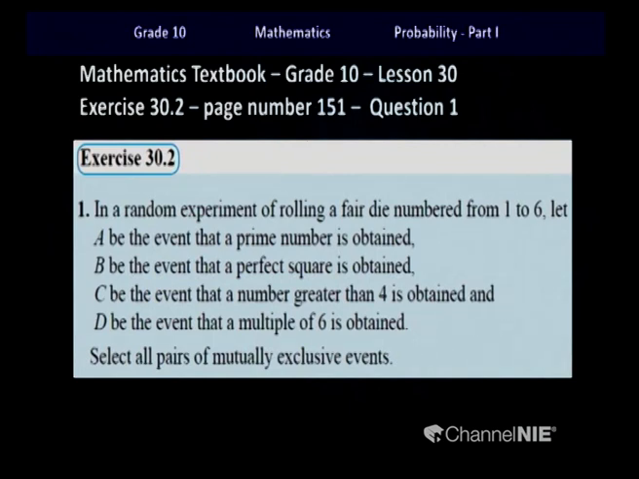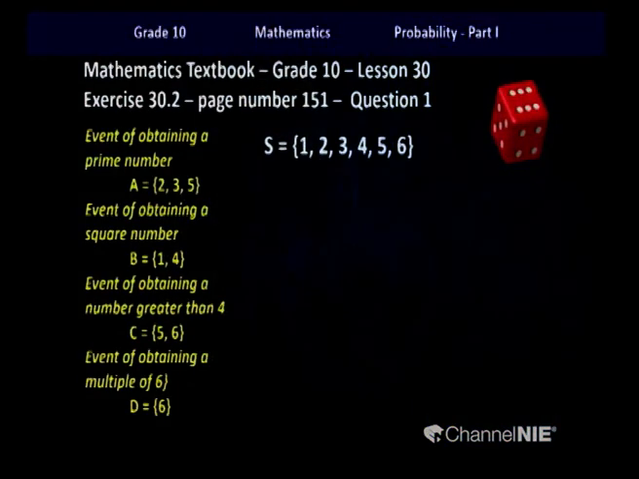So here also, children, first of all, we have to identify the experiment and its sample space. Thereafter, we have to identify the 4 events separately and write down all the possible outcomes for those 4 events. Let's look at the question together. Event A. Event A is obtaining a prime number.